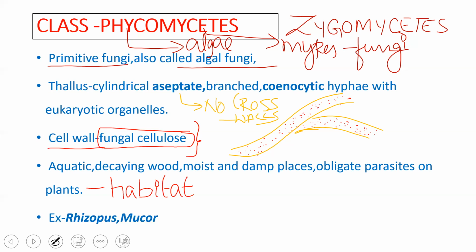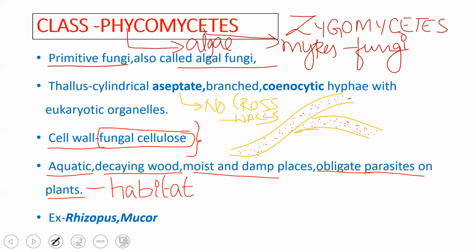Coming to the habitat, these fungi are aquatic in nature. They are also present in decaying wood. They also grow in moist and damp places where there is more water, and most of them are parasitic in nature, present on plants.